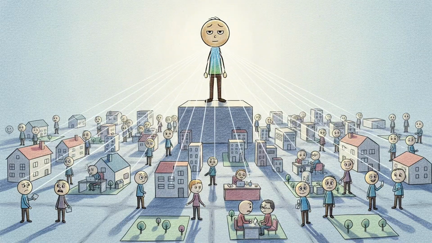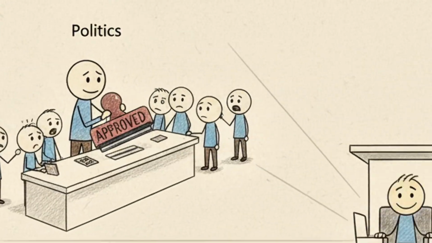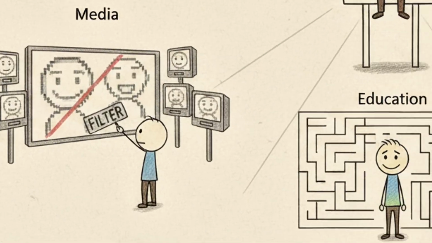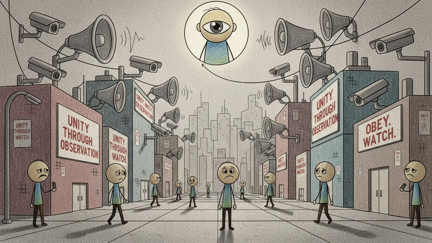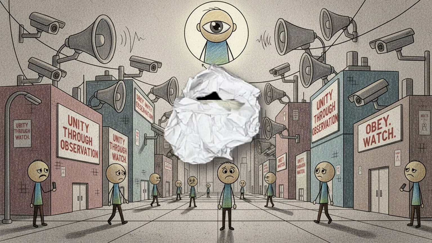Totalitarianism. Totalitarian governments attempt to control nearly every aspect of life. This includes politics, economy, media, education, personal freedoms. These systems rely heavily on surveillance and propaganda.